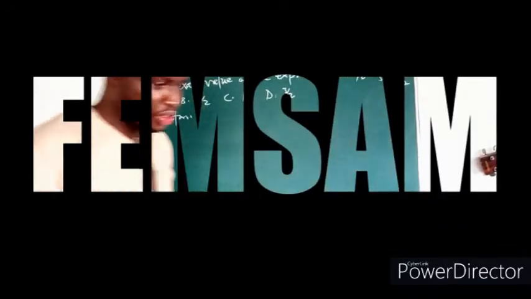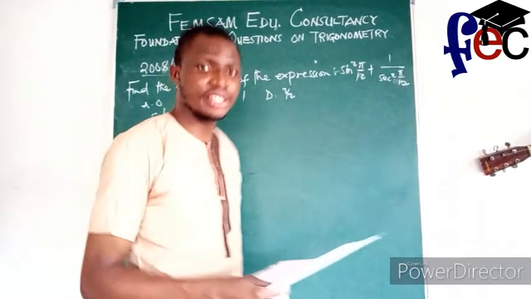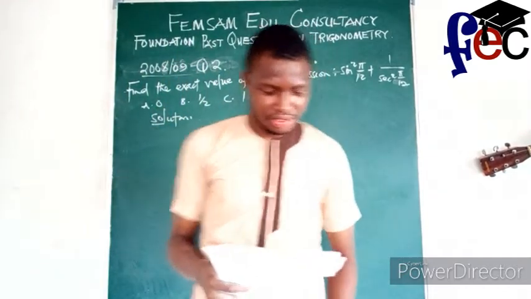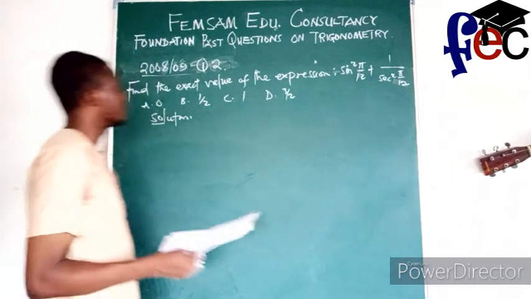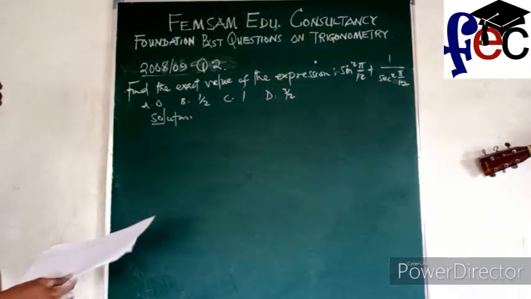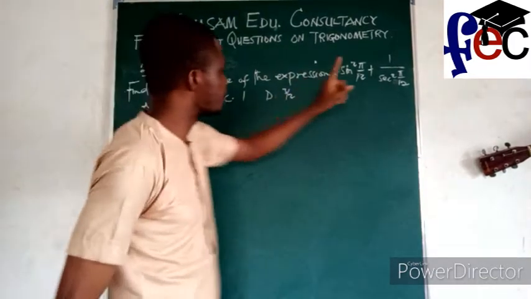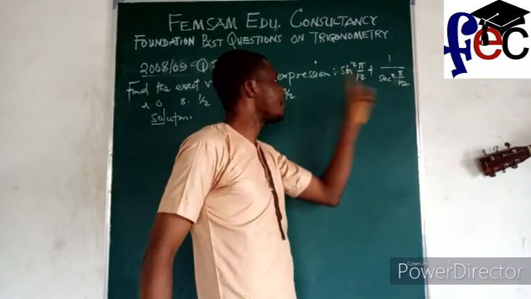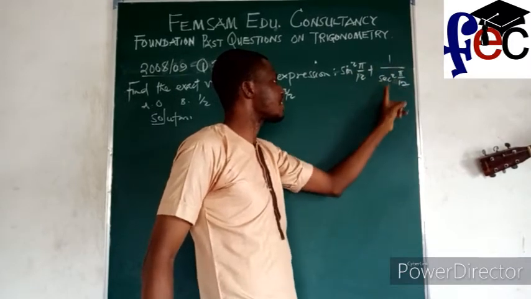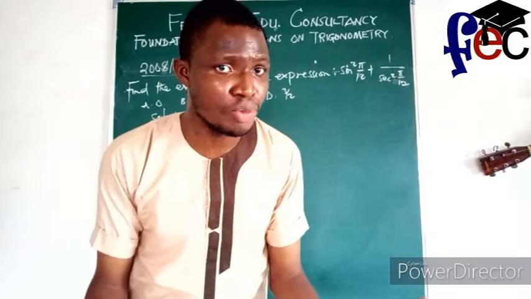Right, so we'll be looking at another year now, 2008, 2009. We have a couple of questions there. But the first question in that year on trigonometry is question 2. It says: find the exact value of the expression sine square pi over 12 plus 1 over sec square pi over 12. When you see this kind of question, you need not panic.